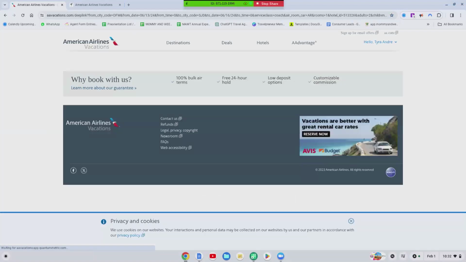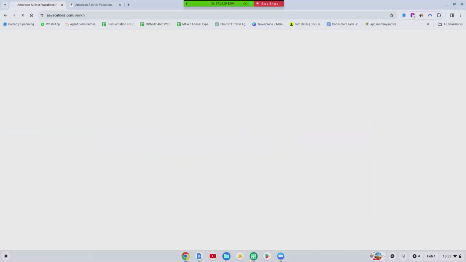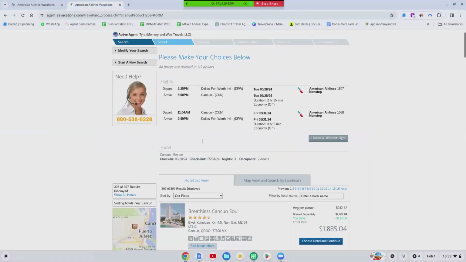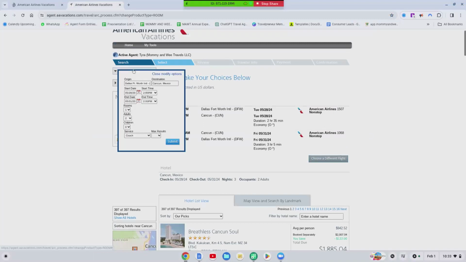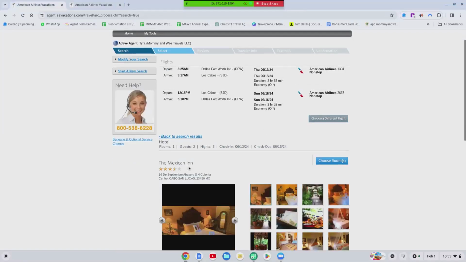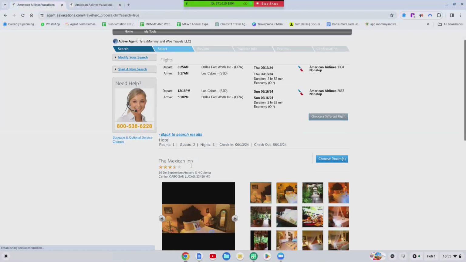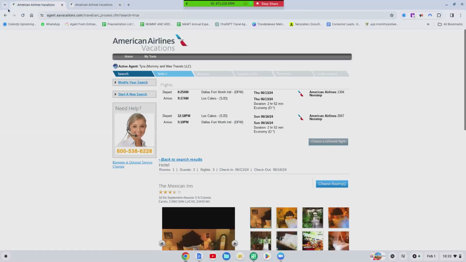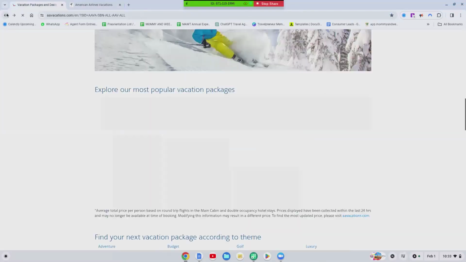And on our side, we can actually plug in the same. I should have showed y'all that. On my side, my system's confused now. Even if I go to modify search results, Cabo, it'll still be confused. All right, so this is the Mexican Inn. Even if I went back to this page, I'm going to show y'all this.